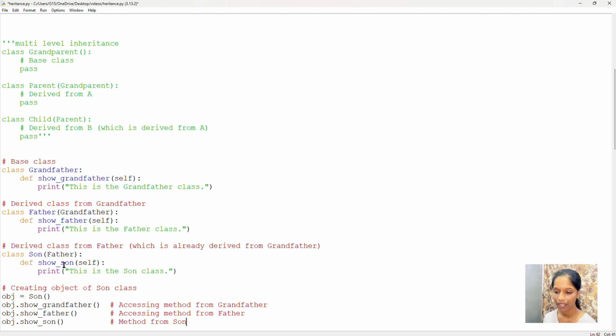Here I will be giving a method which prints this is son class. Now I'm creating an object for child class or the son class, and I will access the method from grandfather using the object created for child class. In the same way, I'll be accessing the method of father from the object created for son class, and I'll be accessing its own method.